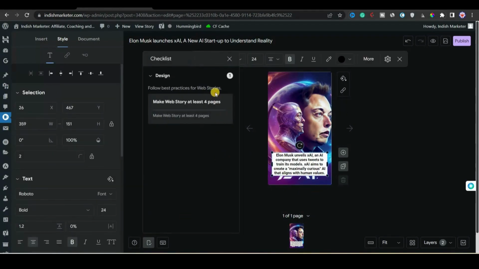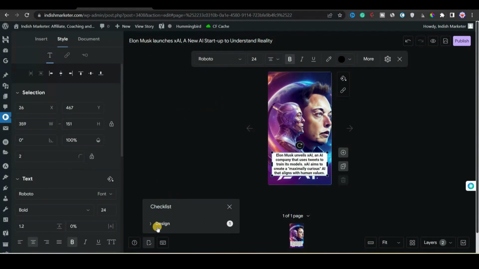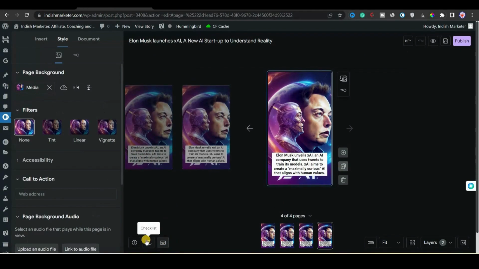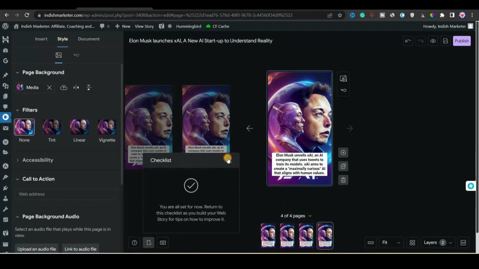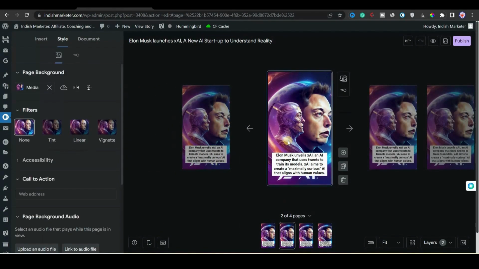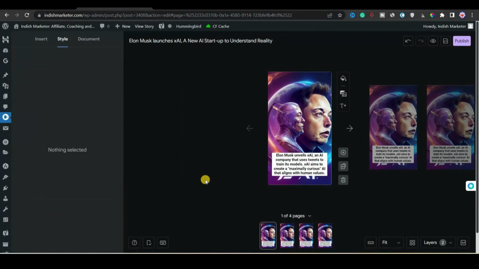Once everything is done, we will again click on the checklist. And after that you can see in the design section that we need to add at least 4 pages in the web story. So we will just duplicate these pages, and then we will change the image one by one. Now you can see that you are all set. If we go to the checklist again, we can see that we are all set, but all the pages are duplicates of each other, so we need to paste the content for each page.